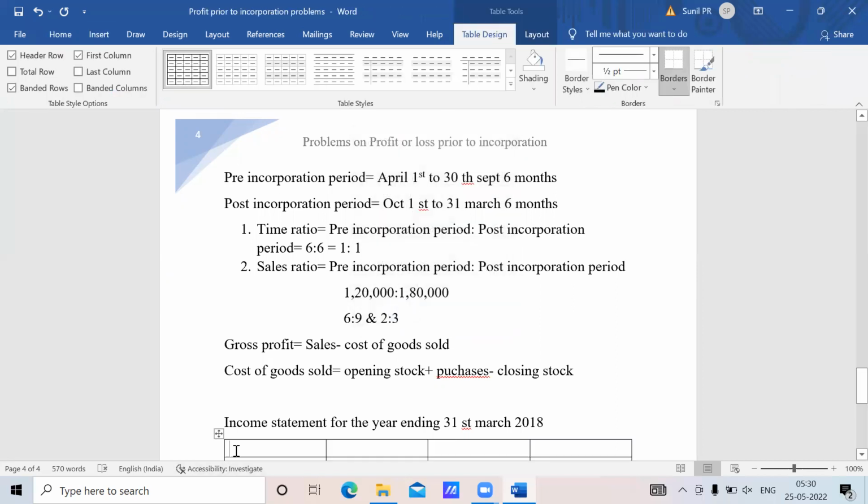Okay, now this is the format. First, you have to write particulars. The next one will be ratio.